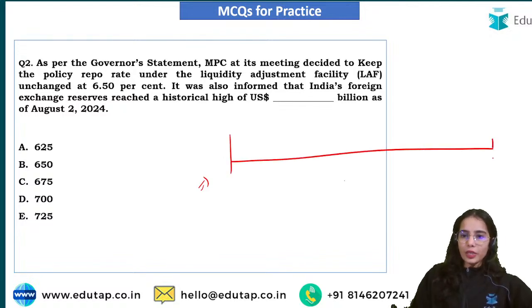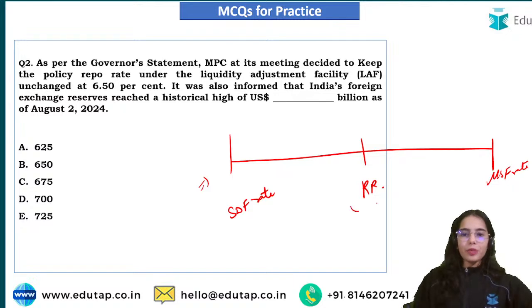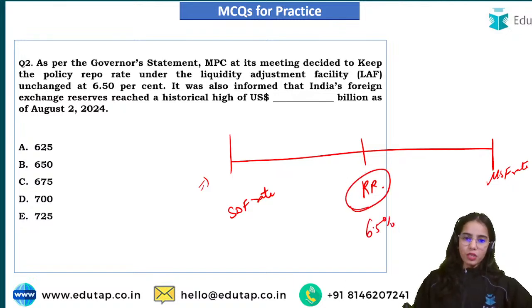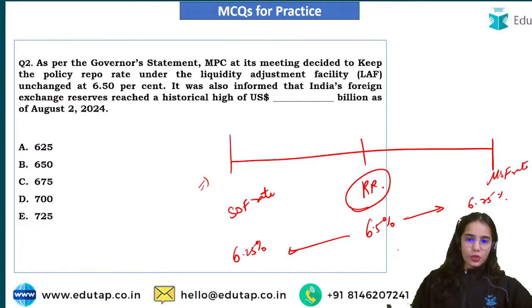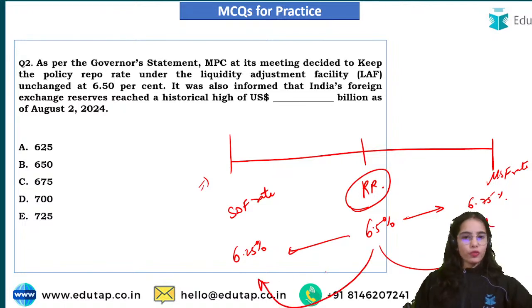This is your liquidity adjustment facility, where you have the repo rate, the standing deposit facility rate, and the marginal standing facility rate. The repo rate is kept constant at 6.5%. The SDF rate is 6.25% and the MSF rate is 6.75%, because MSF is greater than the repo rate by 0.25% and SDF is lower than the repo rate by 0.25%.